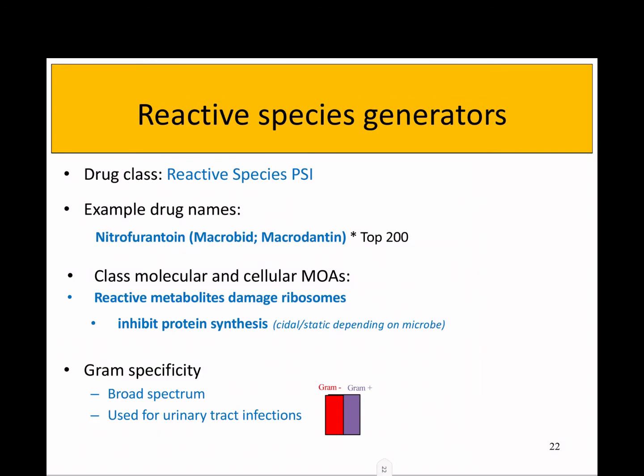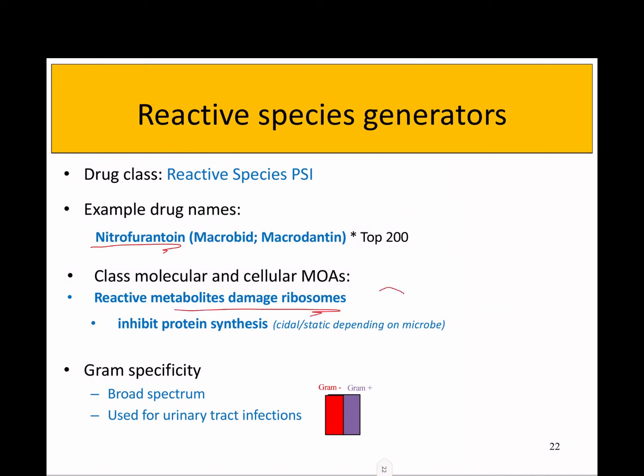The second class of reactive species generators includes nitrofurantoin, or Macrobid, or Macrodantin. This acts very similar to metronidazole in that it's a prodrug or a drug that's not toxic. It goes into the bacteria. The bacteria have enzymes that transform it, creating reactive oxygen species. And in the case of nitrofurantoin, those seem to target the ribosomes.